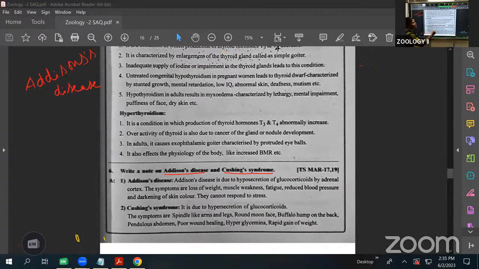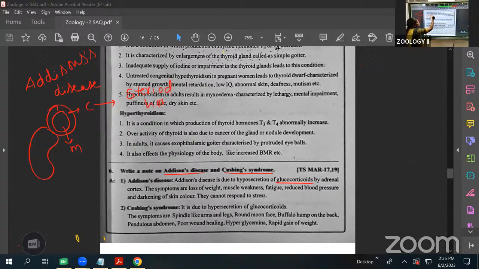Here, the adrenal cortex releases the glucocorticoids. Already I said, above the kidney the adrenal gland is there. This adrenal gland is divided into two regions. The outer is called the cortex region, the inner is called the medulla. The outer cortex region produces a number of steroid hormones. What are the steroid hormones?